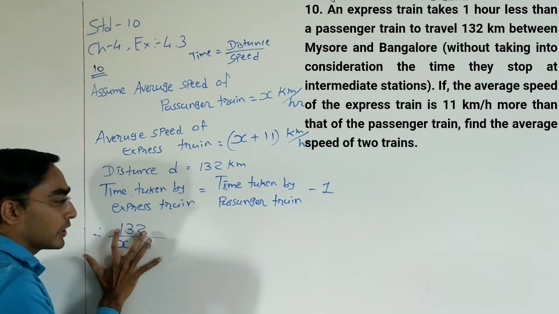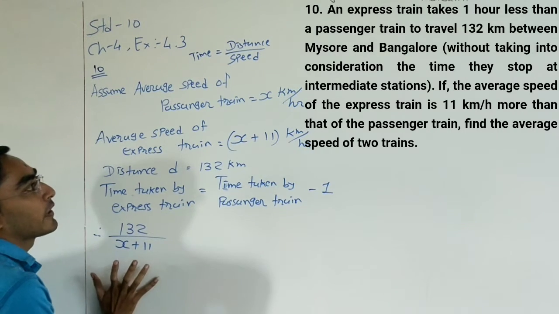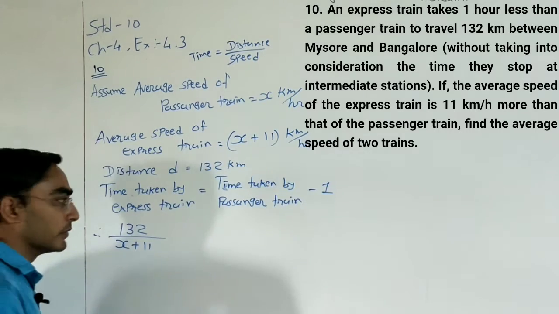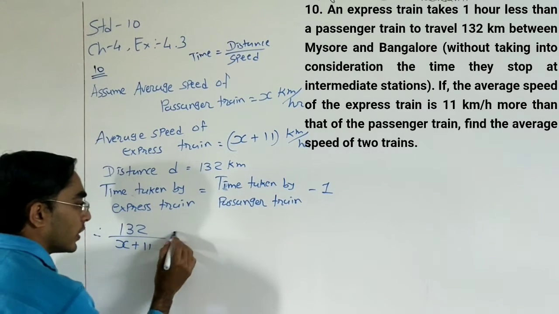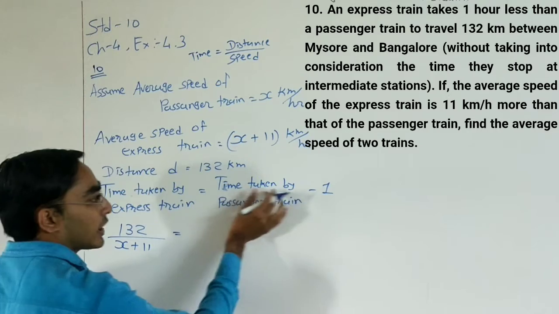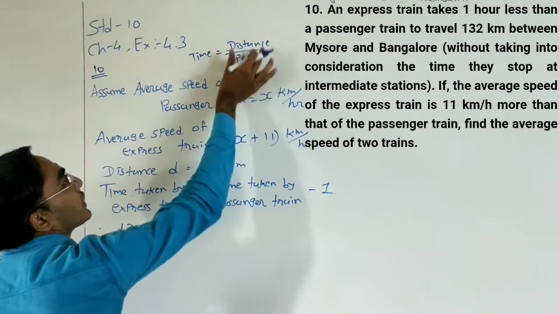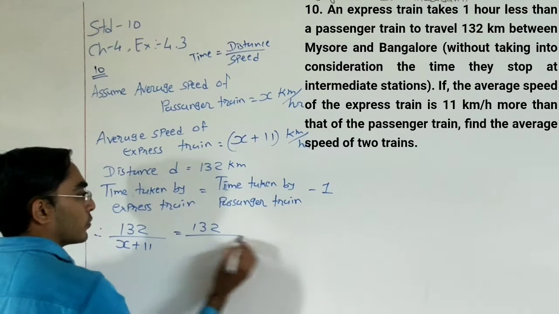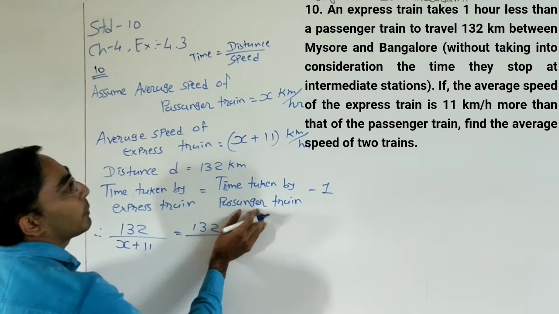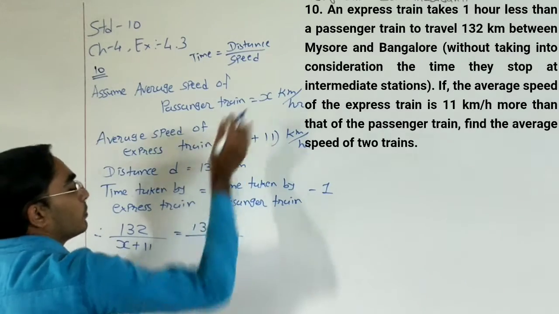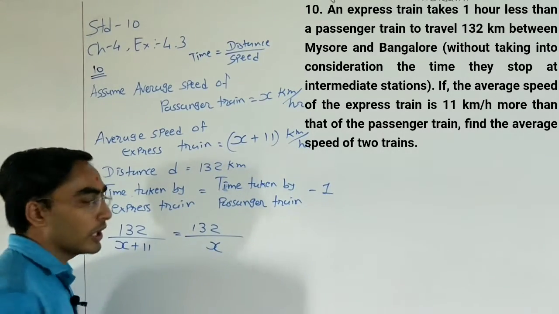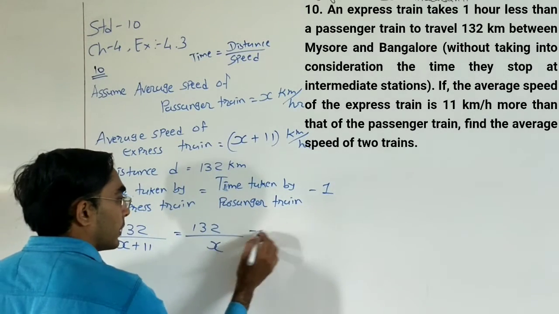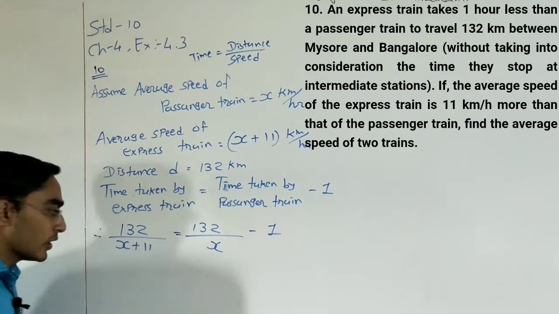So this is the time for the express train: distance 132 km divided by the speed of the express train, x plus 11, is equal to the time taken by the passenger train. Again, distance upon speed: distance is fixed, 132, divided by the speed of the passenger train, which we assumed x, minus 1.